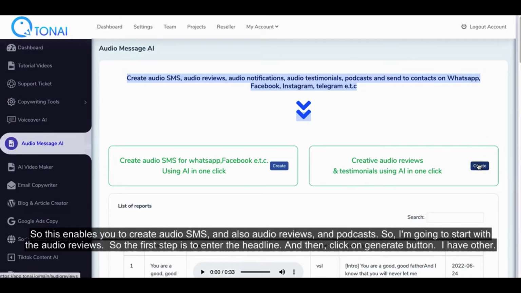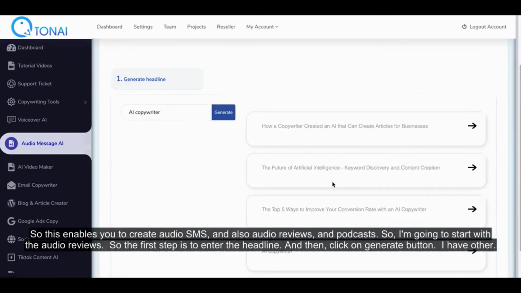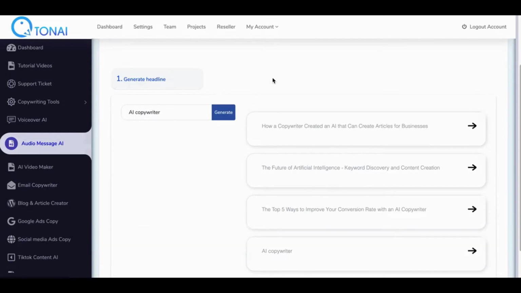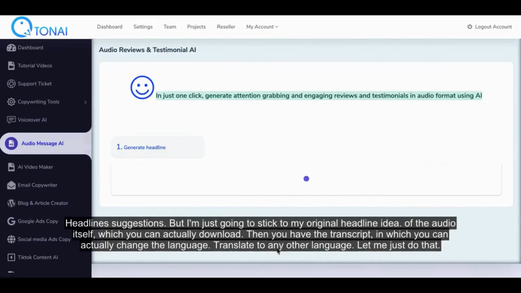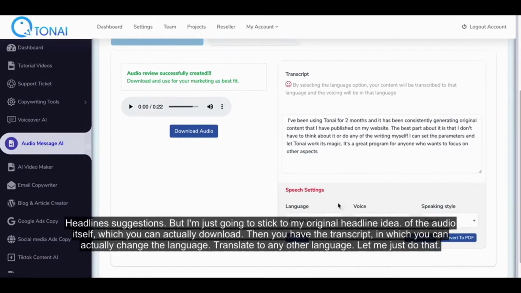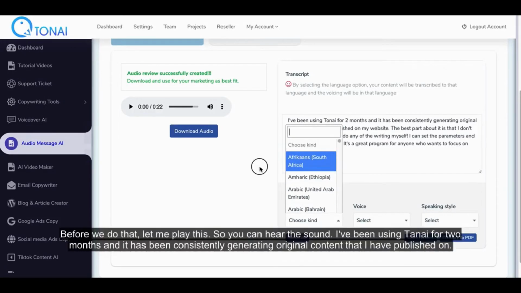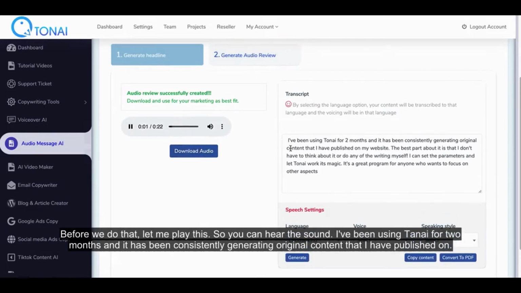So the first step is to enter the headline. And then, click on Generate button. I have other headline suggestions. But I'm just going to stick to my original headline idea of the audio itself, which you can actually download. Then you have the transcript, in which you can actually change the language. Translate to any other language. Let me just do that. Before we do that, let me play this. So you can hear the sound.